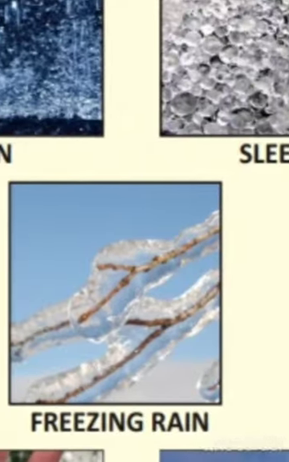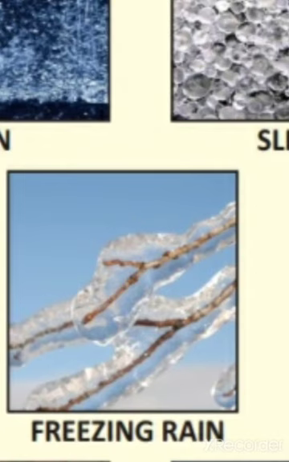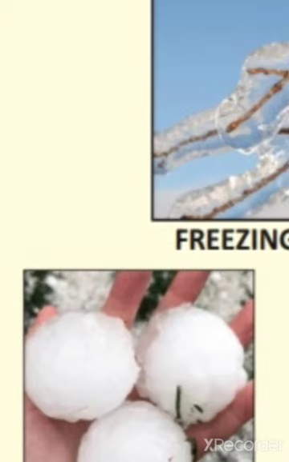Then freezing rain. Sometimes raindrops falling through cold air near the ground do not freeze in the air. Instead, the raindrops freeze when they touch a cold surface. This is called freezing rain, and the drops of water are usually greater than 0.5 millimeter in diameter. Then fourth one is hail. The precipitation which consists of round pellets of ice which are larger than 5 millimeter in diameter is called hail or hailstones.